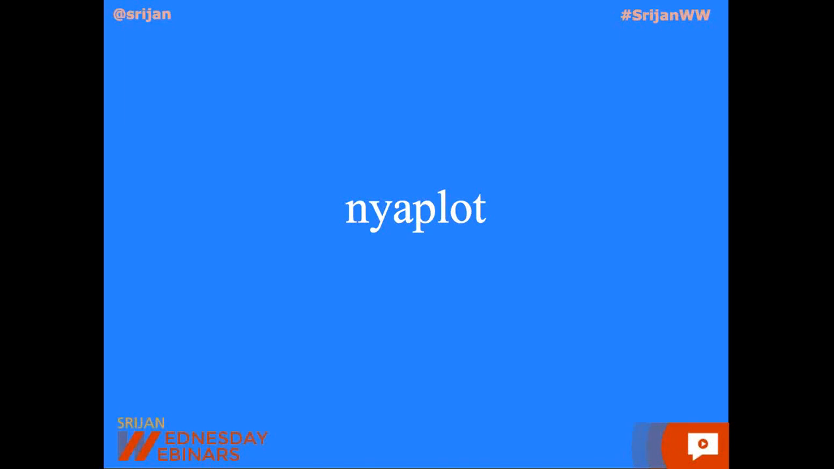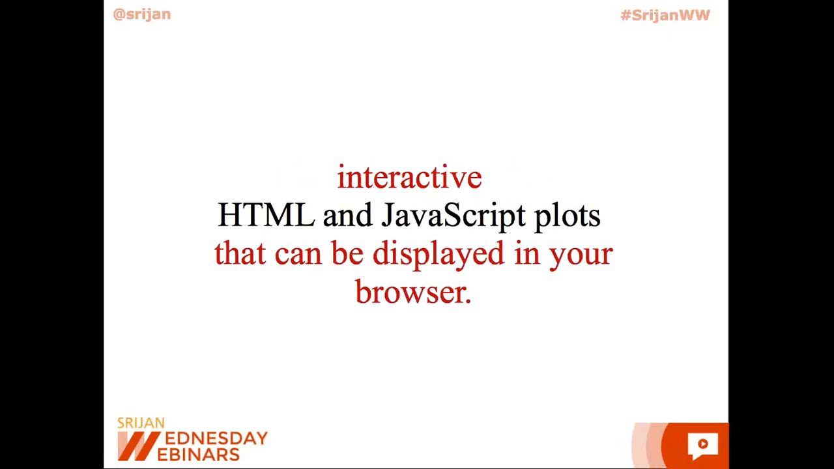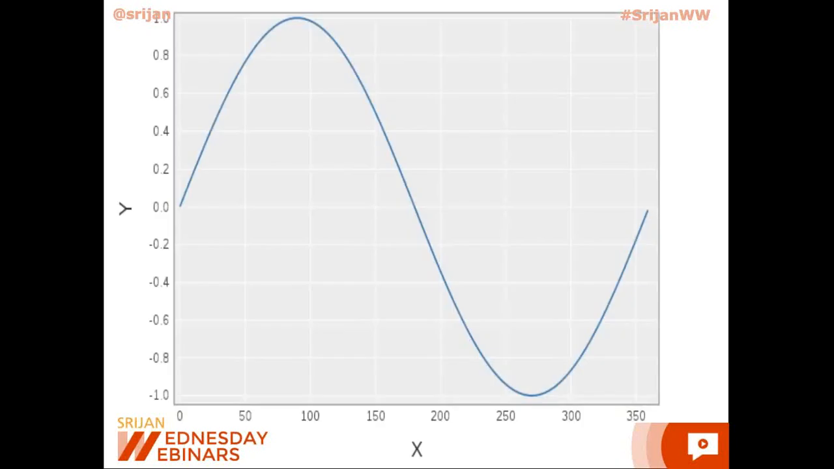The third library that we'll look at is called Nyaplot. Nyaplot is meant to be an interactive plotting tool for Rubyists. It generates interactive HTML and JavaScript plots that can be displayed in your browser. They can be either displayed in your browser directly as HTML files after being exported, or you can use an IRuby notebook for the same. This is a very simple sine wave generated by Nyaplot. We'll have a look at more of these later.